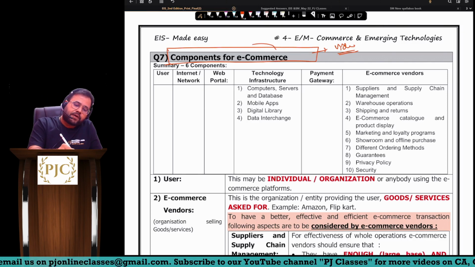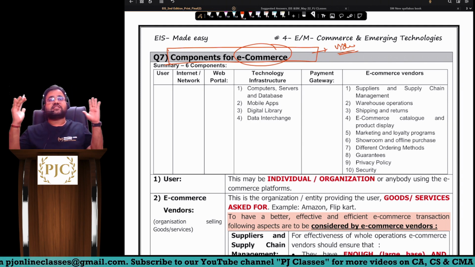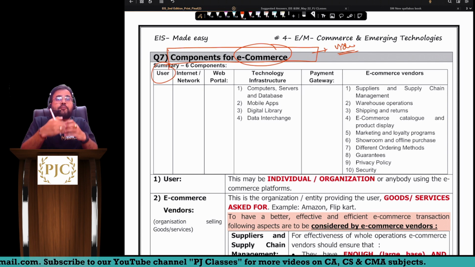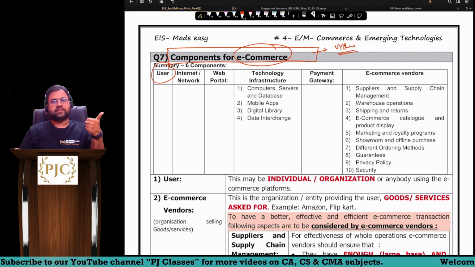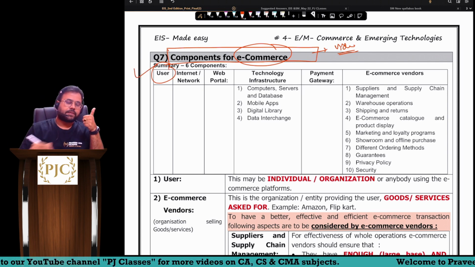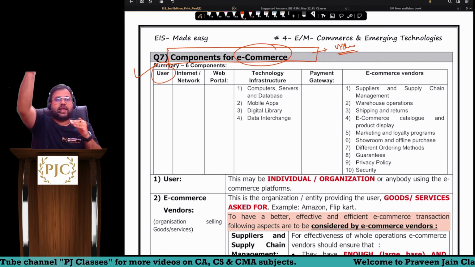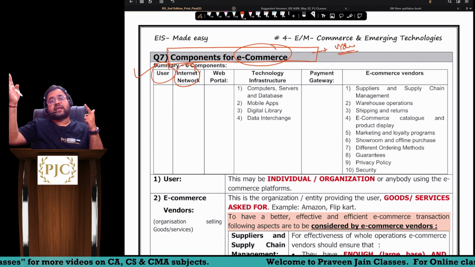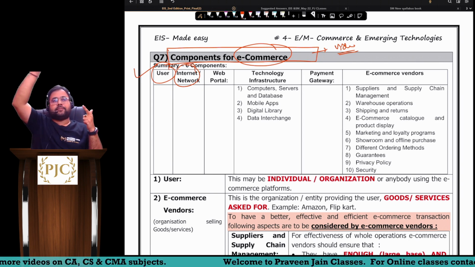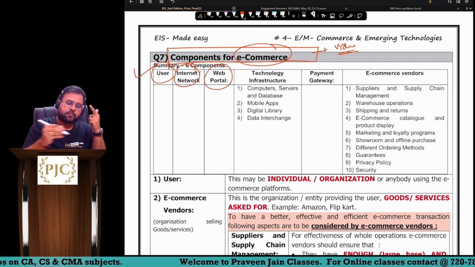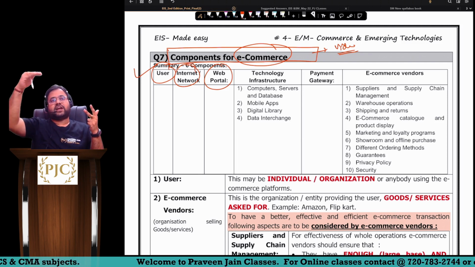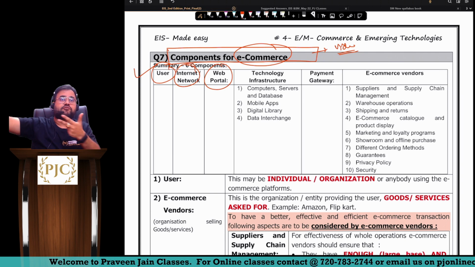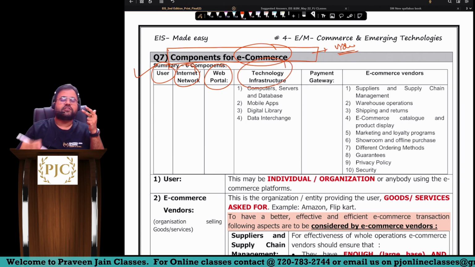Now, to perform e-commerce transactions, sir, 6 components are playing an important role. First, sir, if you want to buy online, obviously user should be there. First point is user. Now user has to buy online, so obviously he should have internet, sir. Third, sir, then he has to buy online, meaning there should be something called website, web portal, there, sir. On that web portal, can I say various hardware, software, etc. should be there. We have to develop the software, that is nothing but technology should be there, sir.